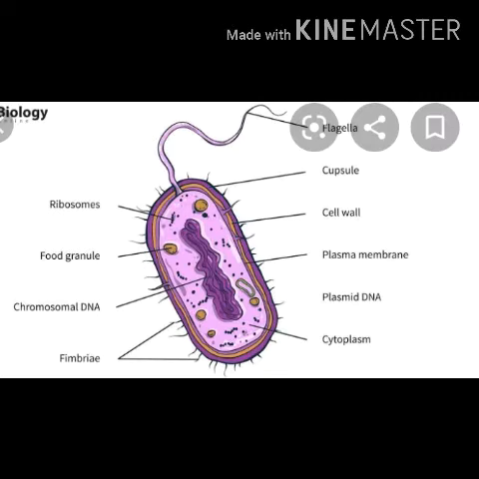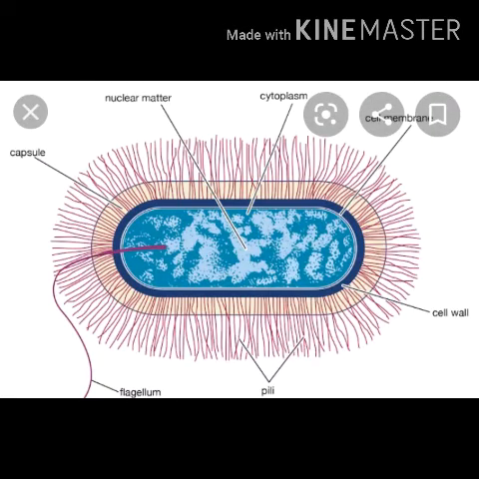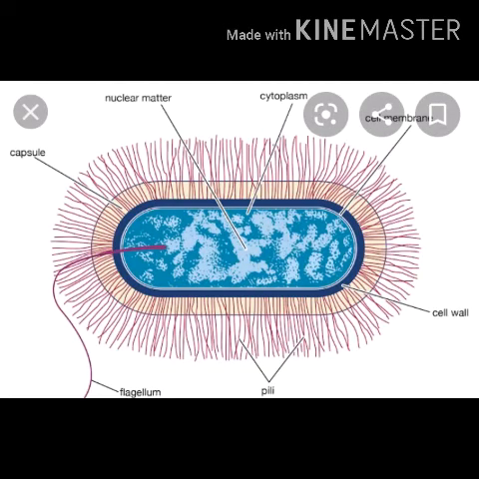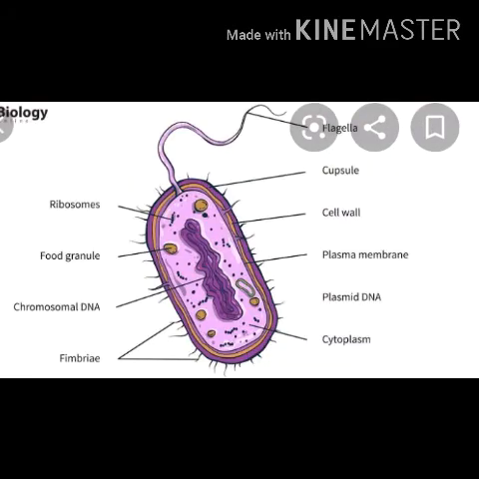This chromatin material is in the central region and forms a single circle and is not enclosed in a nuclear membrane, but is attached to the cell membrane at some point. The cytoplasm contains vacuoles, granules, and in very few cases some green pigment as well. Sometimes a slimy protective layer called the capsule is present outside the cell wall. These are the general structure of bacteria.